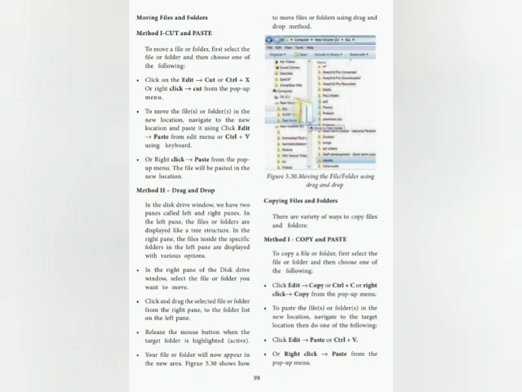To paste files or folders in the new location, navigate to the target location, then do one of the following: click Edit and Paste, or Ctrl plus V, or right click and choose Paste from the pop-up menu.